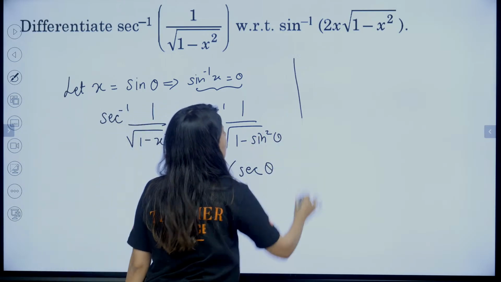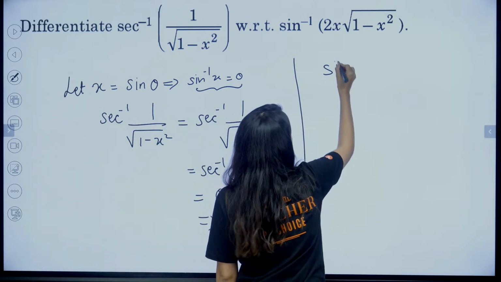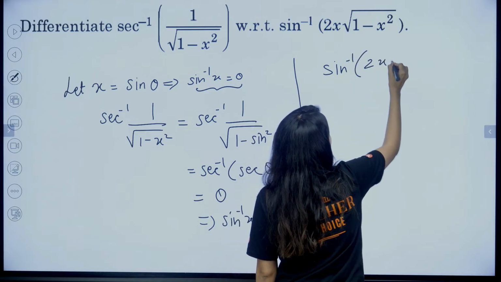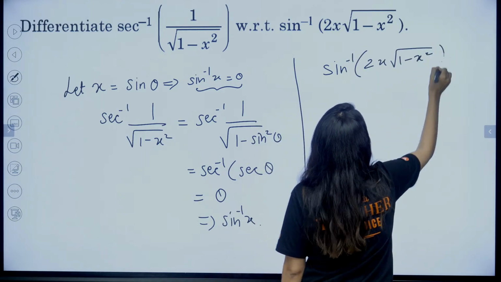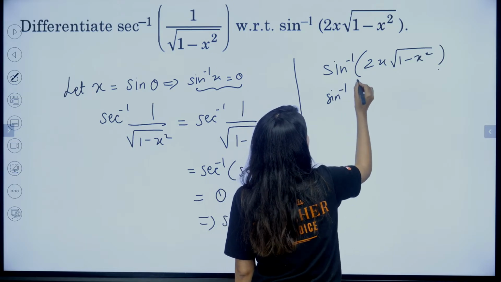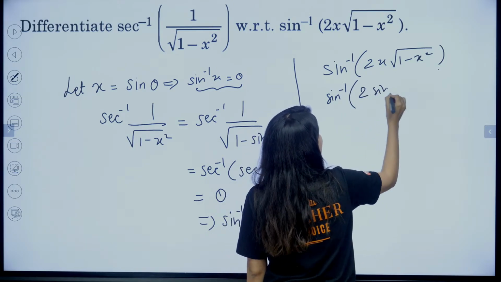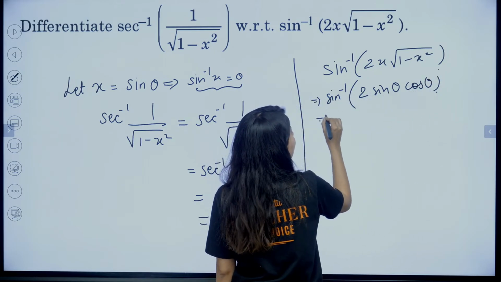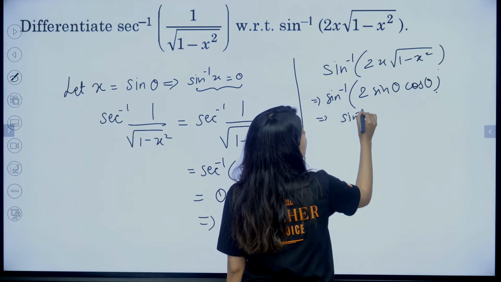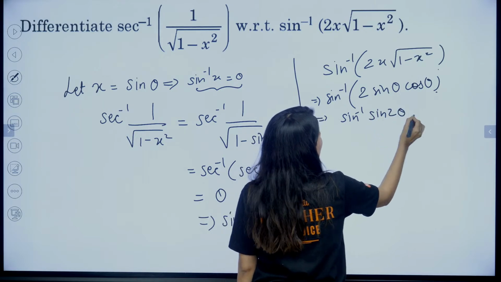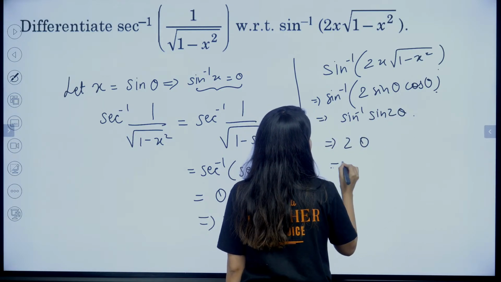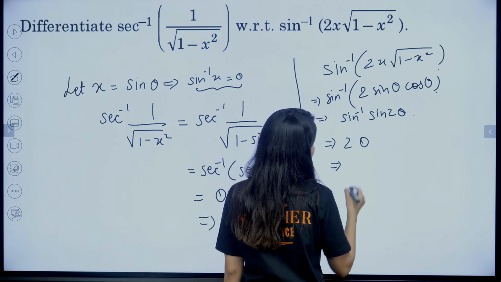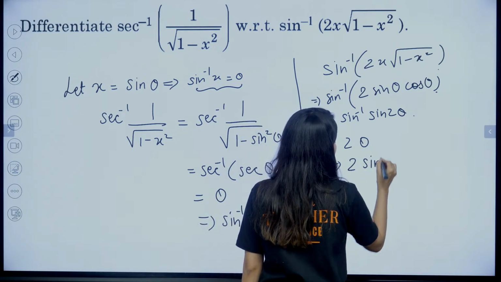What about this? Now take sine inverse of 2x square root 1 minus x square. Put x equals sin theta. So this is 2 sin theta and this is cos theta. So this will become sine inverse sin 2 theta, which is 2 theta, and by the way, that is 2 sine inverse x.